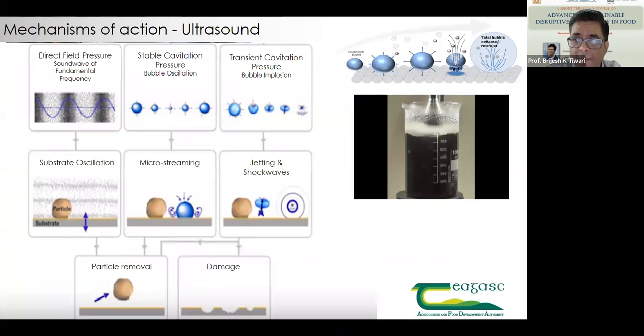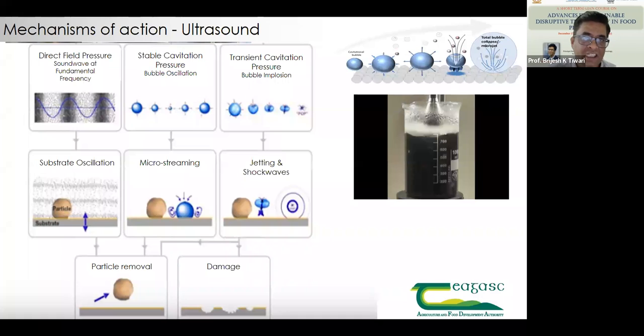Now, when we operate any ultrasound, first and foremost is direct field pressure. That is a sound wave fundamental to a frequency. That is again compression and rarefaction, as I showed, compression and rarefaction. So if we have a substrate which has a particle and the sound wave just travels, nothing happens to the particles. And this is because of direct field pressure.